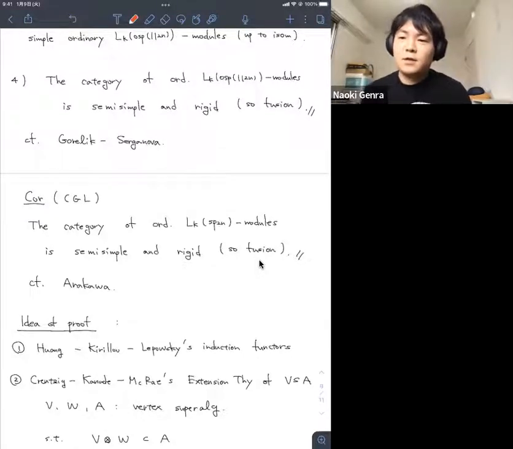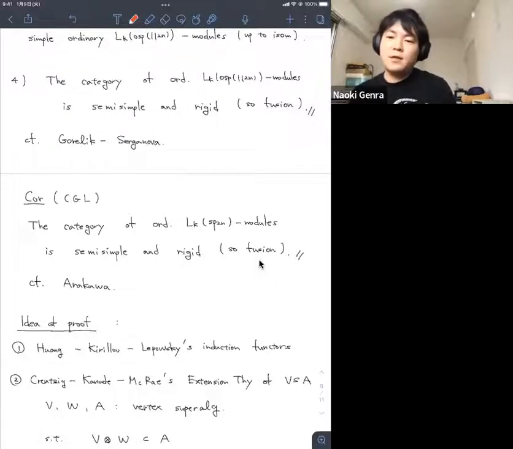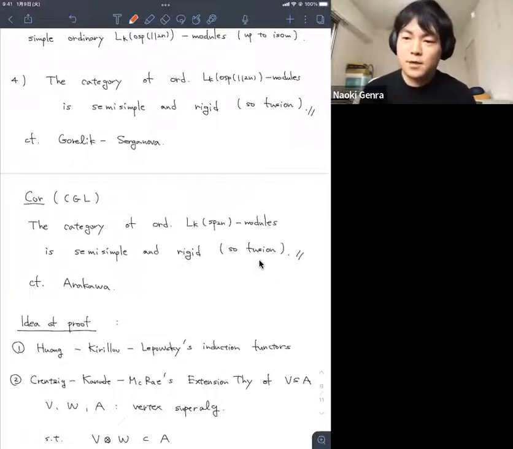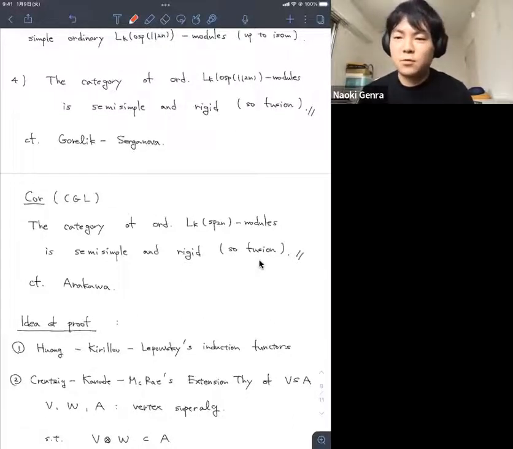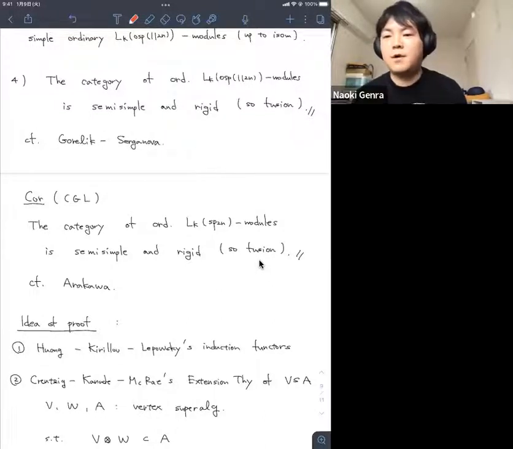If V is a vertex algebra or vertex superalgebra satisfying, for example, C2 cofiniteness, we have a nice category of vertex algebra modules. If you consider, for example, the category of generalized vertex algebra modules, then the category has the structure of a vertex tensor category. This means that the module category has a nice fusion product induced from the P(z) tensor product, satisfying nice associativity and so on.